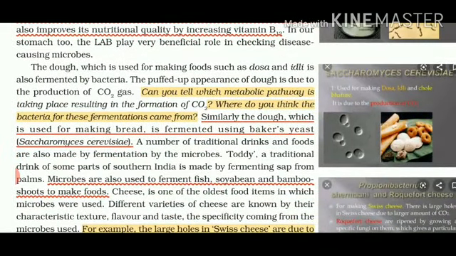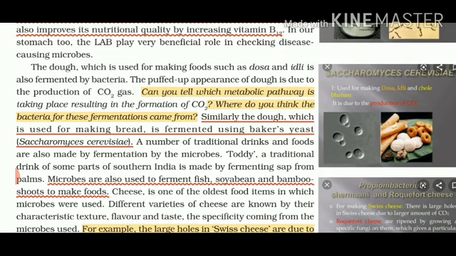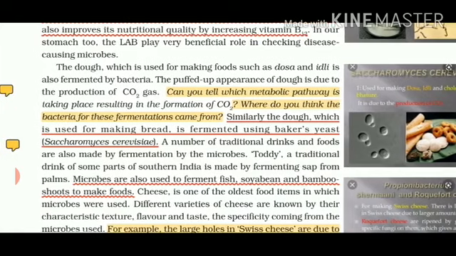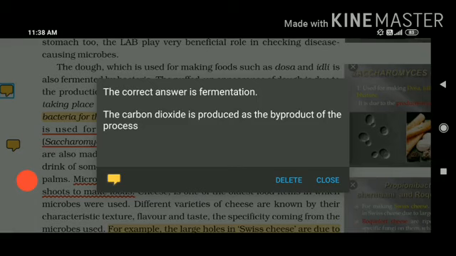Dosa and idli are southern foods, right? They are also fermented by bacteria. You have seen that when dal and rice are ground and kept for either 12 hours or 15 hours, the batter gets puffed up and swollen. It is due to the production of carbon dioxide gas. Now the question is, which metabolic pathway results in the formation of carbon dioxide? The answer is fermentation.